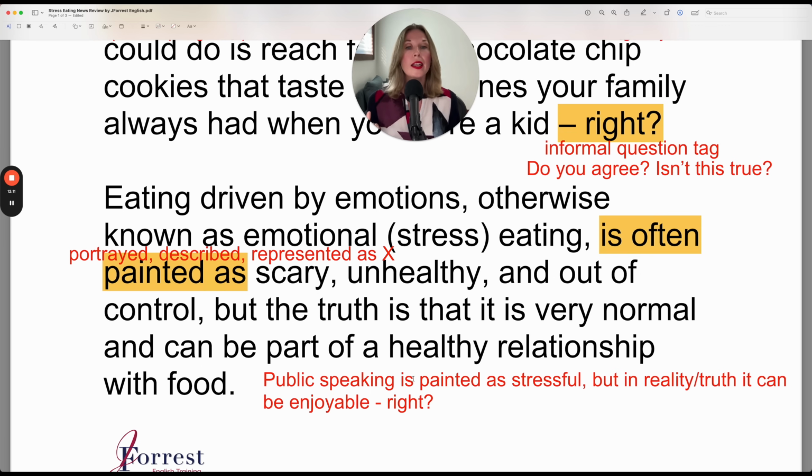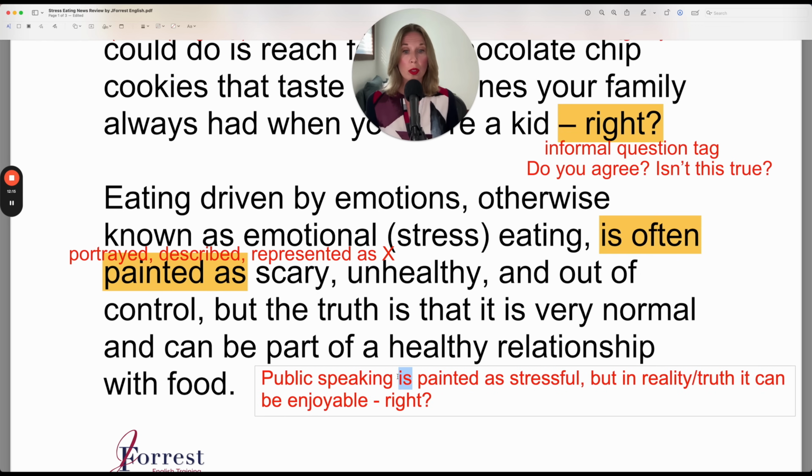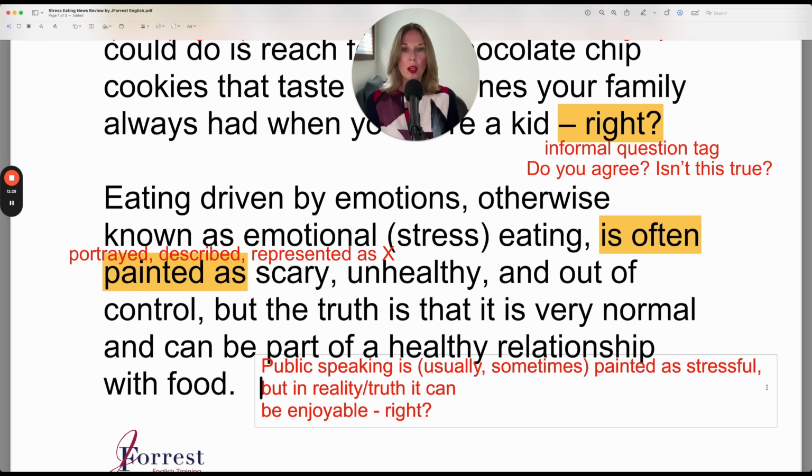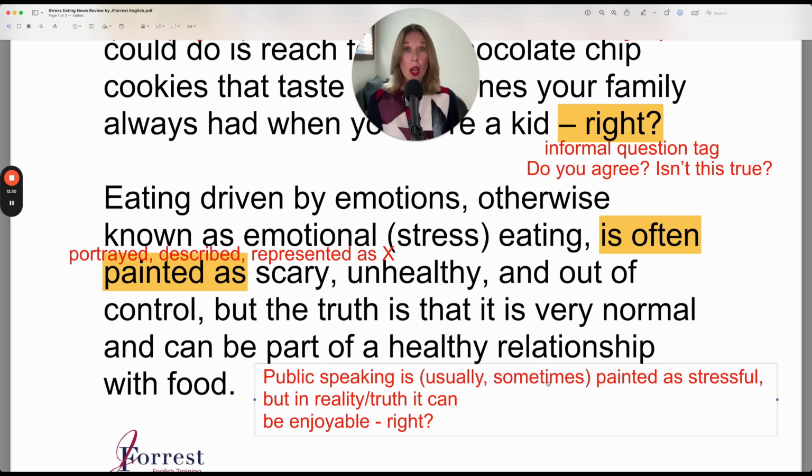Now you could add an adverb of frequency. Remember, it would be after the main verb to be. Is usually, sometimes, or another adverb of frequency, but that is optional. You don't need to include it. Public speaking is sometimes, usually, always painted as stressful.